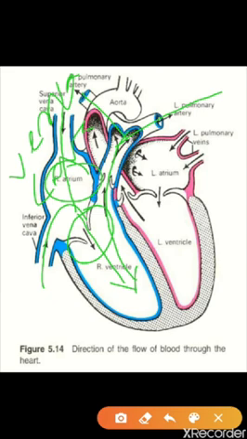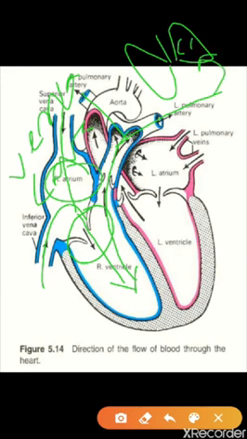Now when they are reaching the lungs, they are releasing the carbon dioxide. With the help of the nose we are releasing the carbon dioxide. Imagine how fast our blood is working, how fast our heart is working. Within a pump the blood is moving to the target cells, coming back again, and how fast we are breathing.